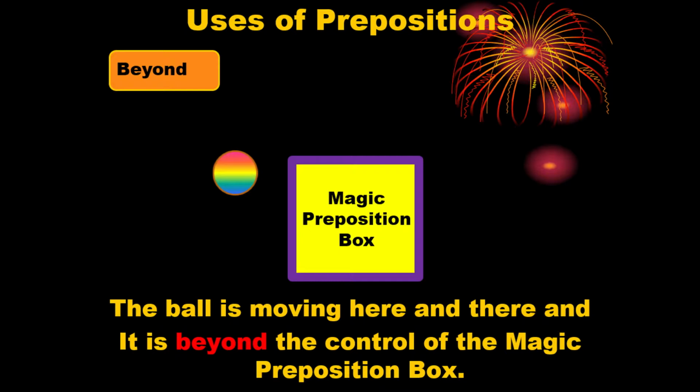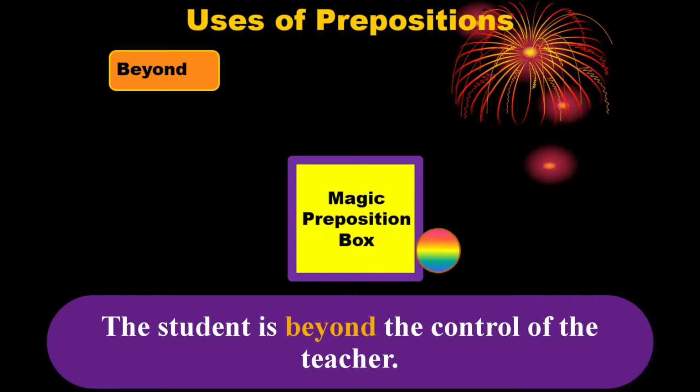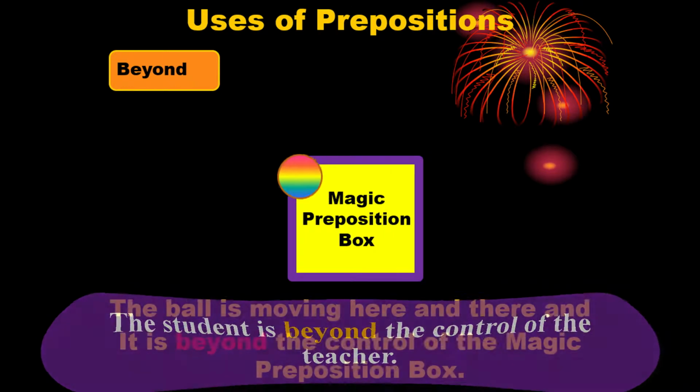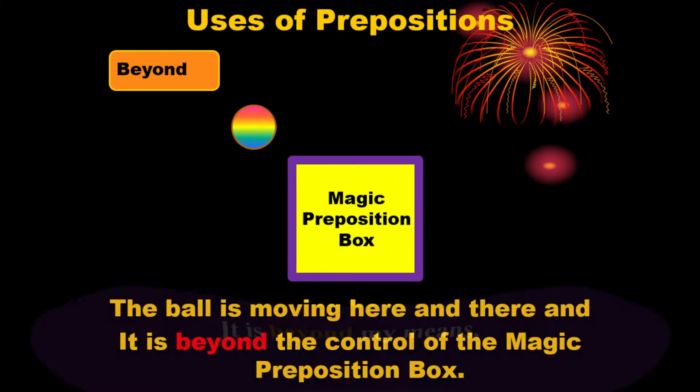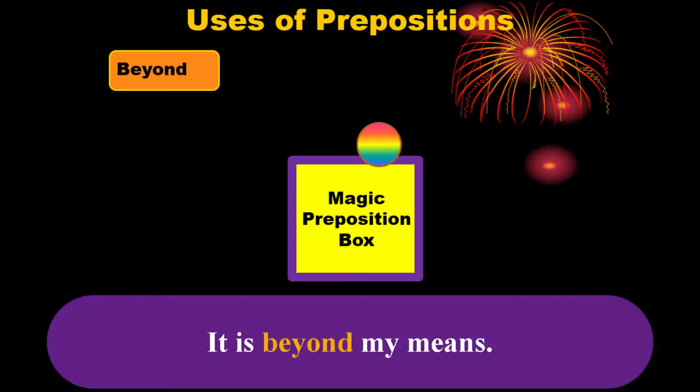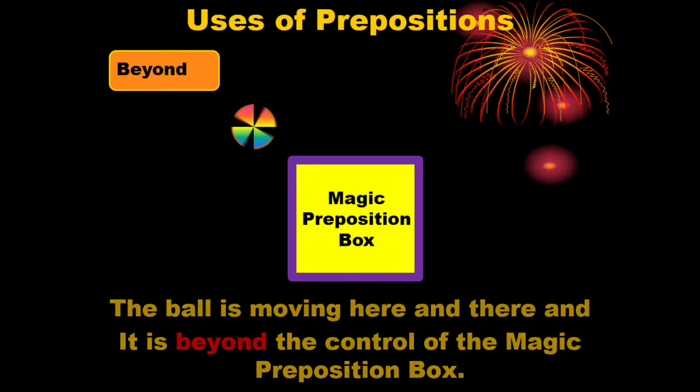Beyond is used when something is not under the other thing. That time we use beyond or out of this preposition. In another example, we can say the student is beyond the control of the teacher. Here, beyond is the preposition. In another example, we can say it is beyond my means. That means I am not capable of doing it. We are going to the next one.